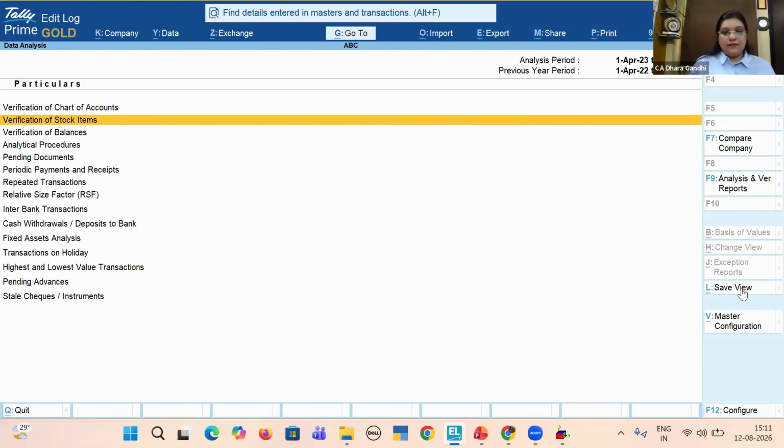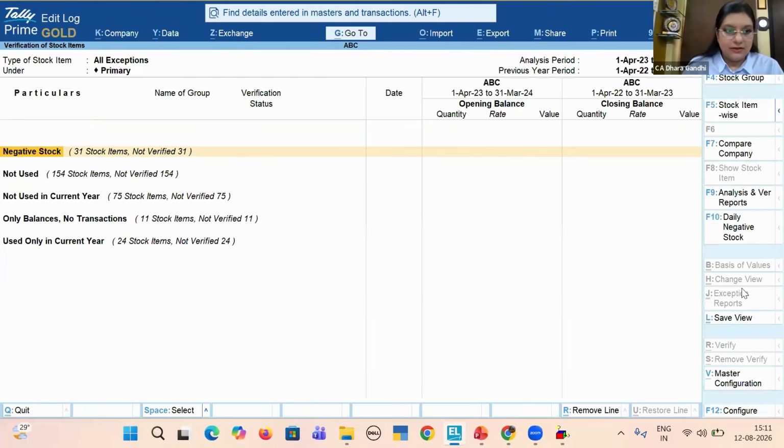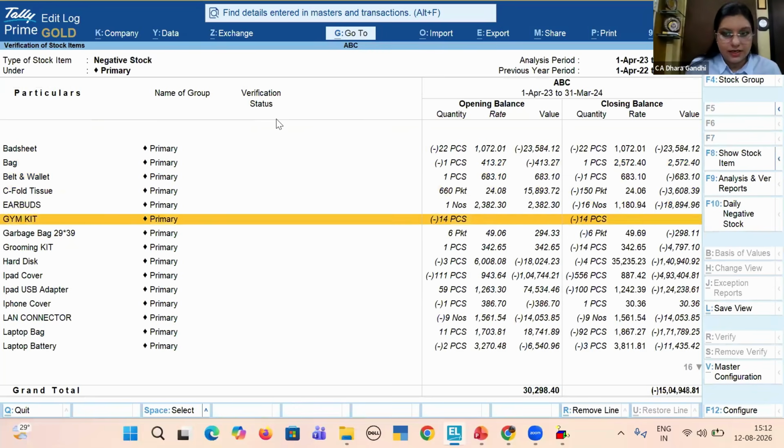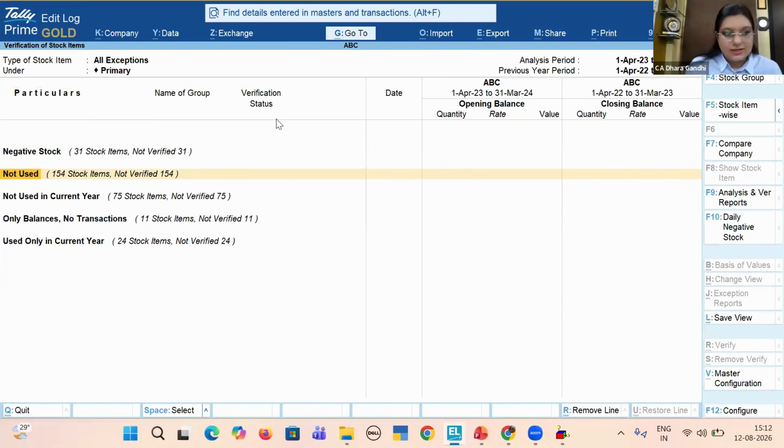Apart from this, verification of stock item. Verification of stock item is specifically very important in all audits. Here you can see they have specifically given a list of negative stocks. Even a single day of negative stock is not allowed. Single day negative cash is also not allowed. So they specifically give the list of negative stocks. Here is the list of negative stock. Similarly, stock not used in the current year, used in the current year.